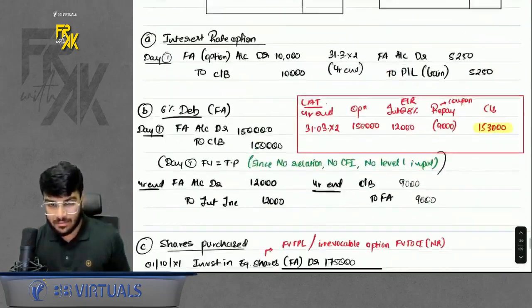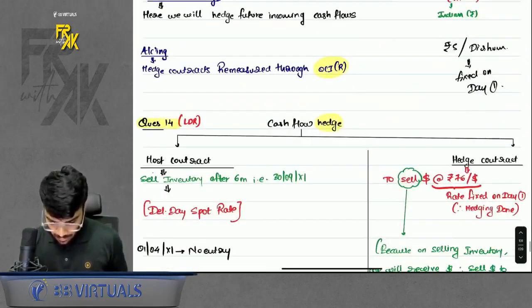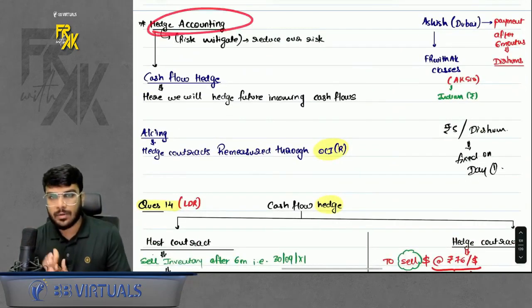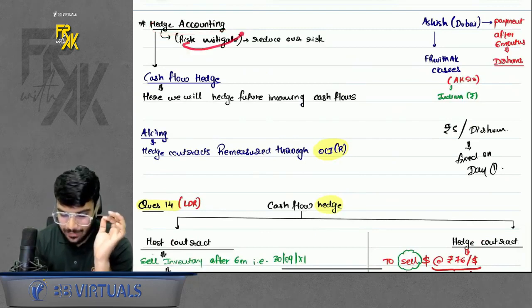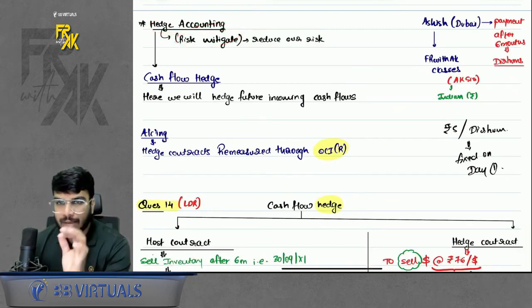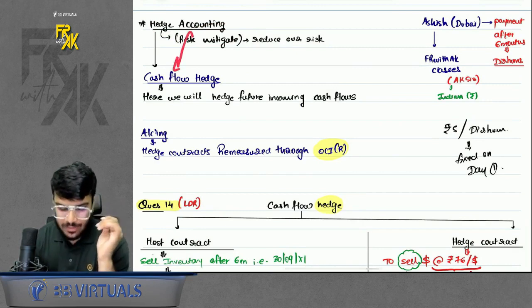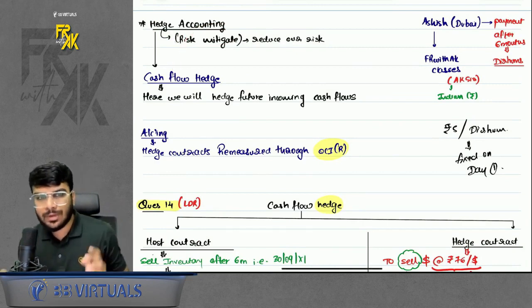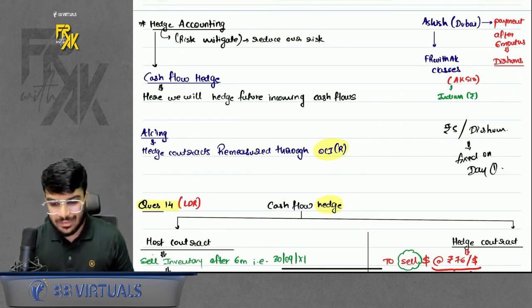Question number 6 I will revise later on. I will come on towards hedge accounting now. Now what is the meaning of hedge accounting? Hedge simply means to mitigate the risk. When you want to reduce the risk, you will hedge account. In hedge accounting, there are various cases, but from exam point of view, we only have a question on cash flow hedge. So I will discuss only cash flow hedge here.